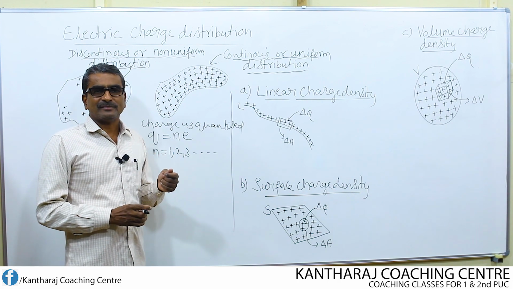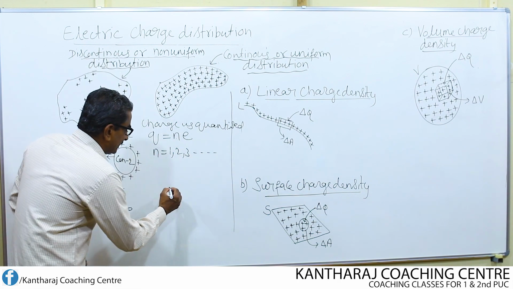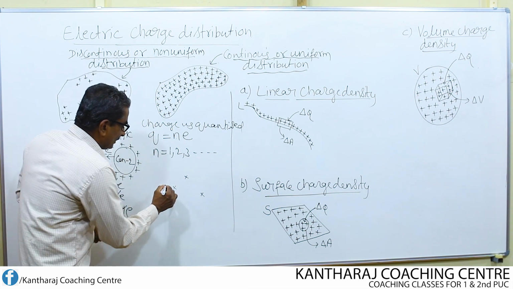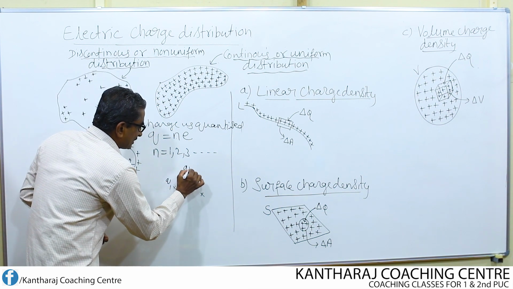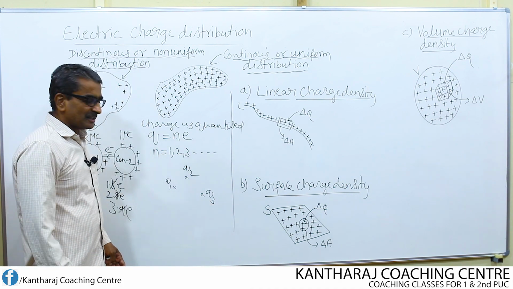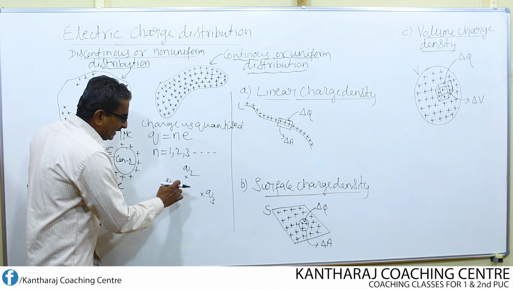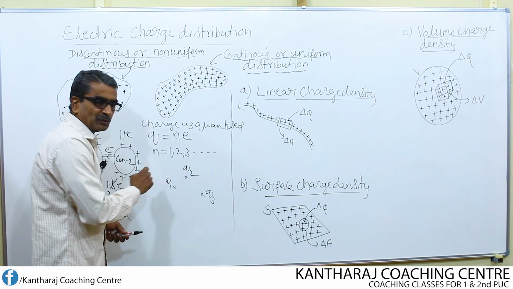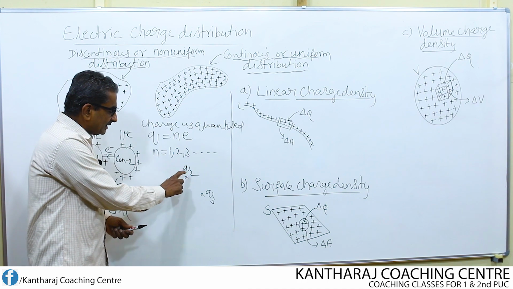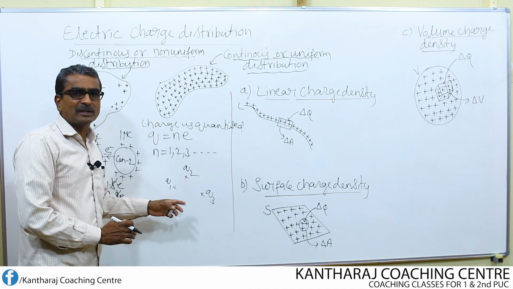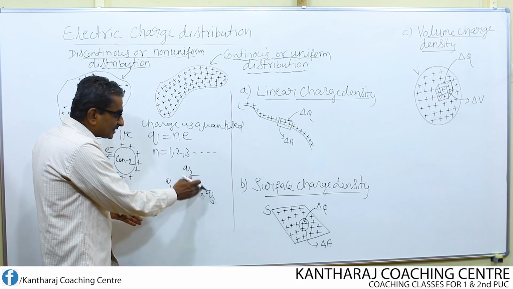What does it mean? Suppose I consider a set of charges like this, for example, Q1 is one charge, Q2 is another charge, Q3 is another charge. Discontinuous means you can see that between any two charges enough space is there. The space is not too small, the space is wide enough. Therefore, they are distributed separately from one another. That is the meaning of discontinuous.